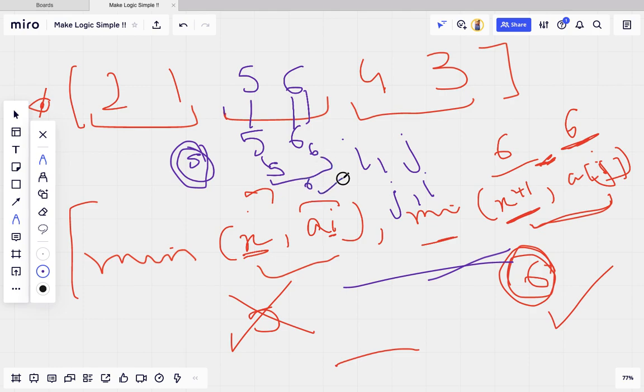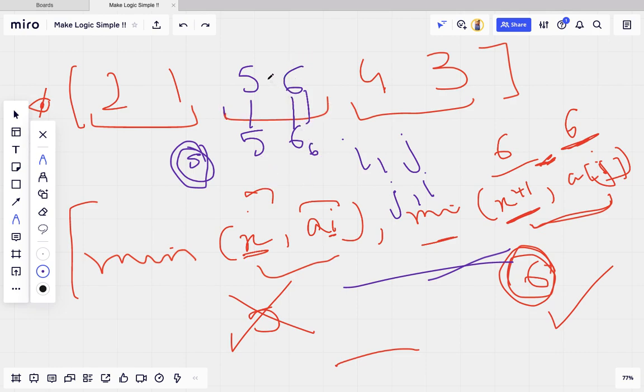Now we are getting 6. This is a case where we have to handle, right? Now what is the observation? If we are moving in pairs, and if 6 is present at the even position, we will get the maximum as 6. If 6 is present at the odd position, we should get the maximum as 5, which is n minus 1, and we will check if after swapping these two we can get 6 or not, right? I can also deal with the edge case.